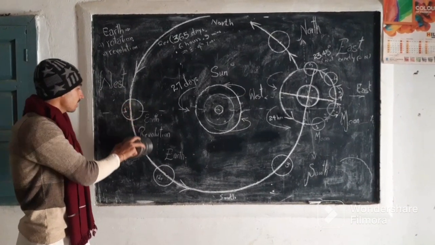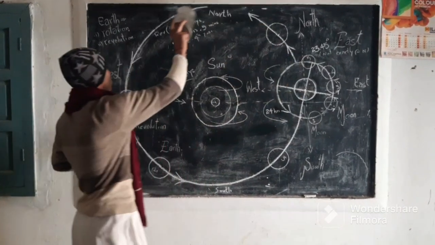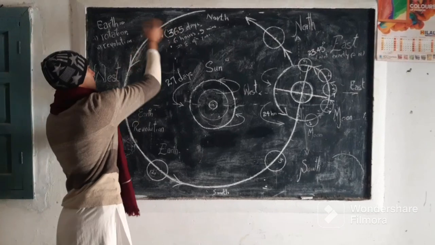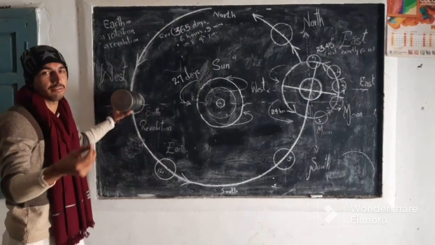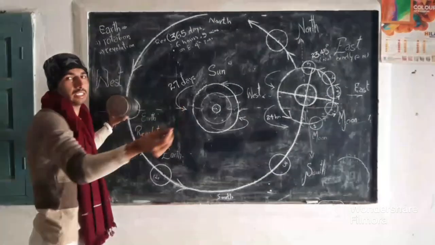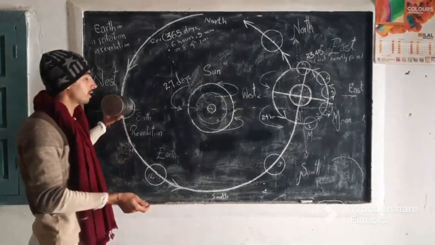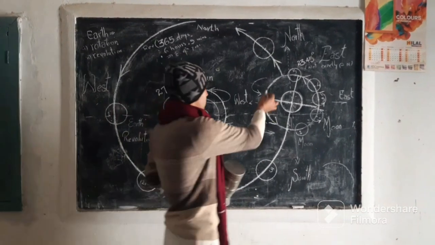Also the earth is revolving around the sun, and one revolution takes 365 days, 6 hours and 9 minutes. That adds up after 4 years, and that day comes on every 29th of February, and that year is termed a leap year.